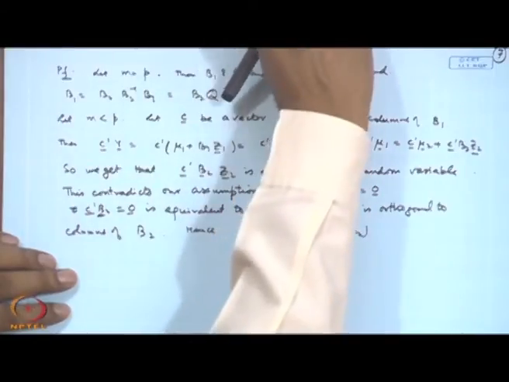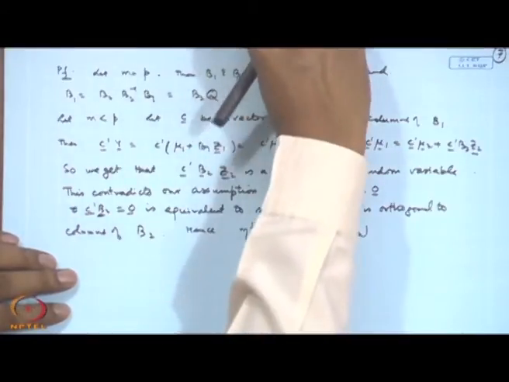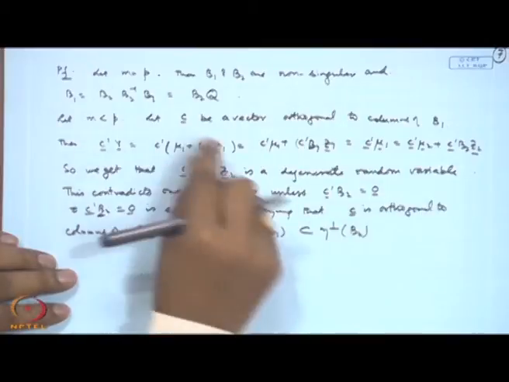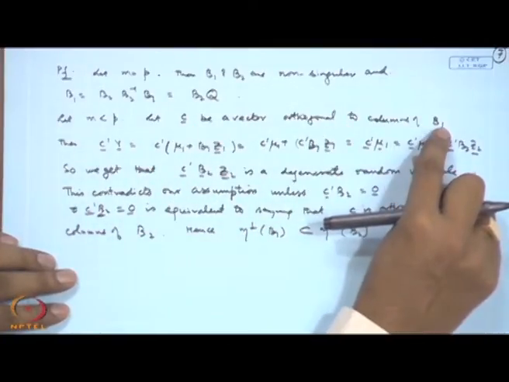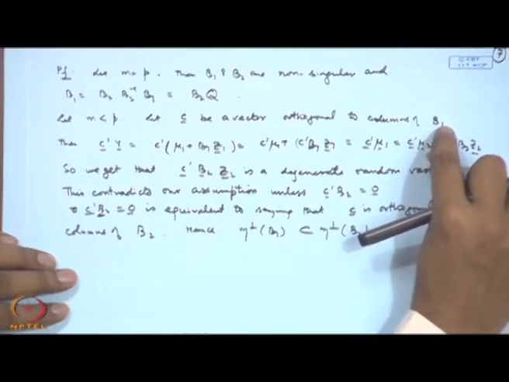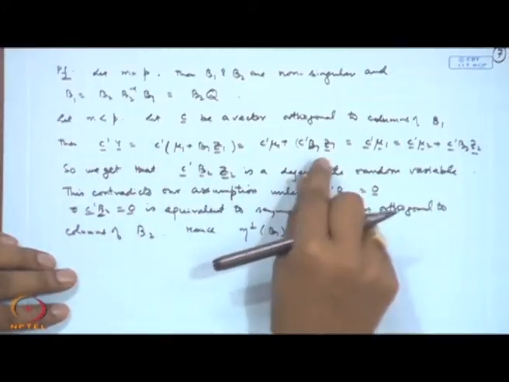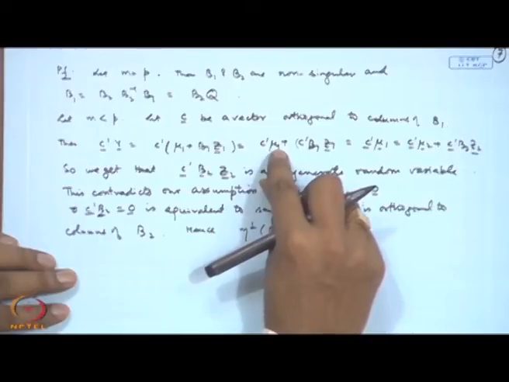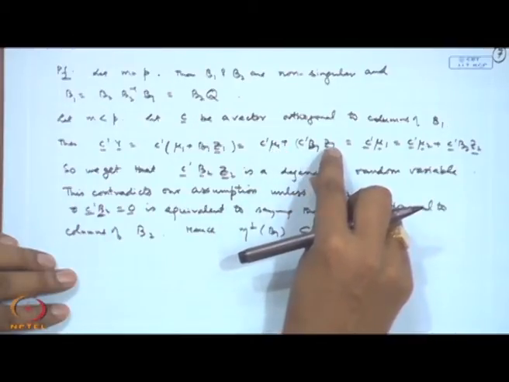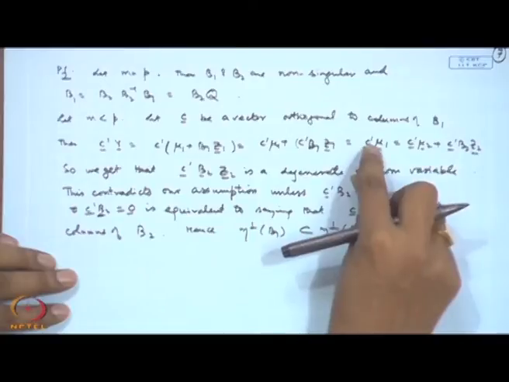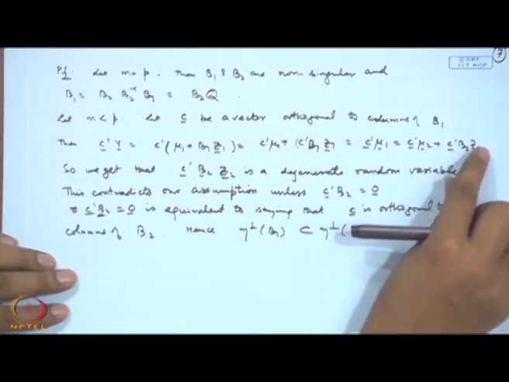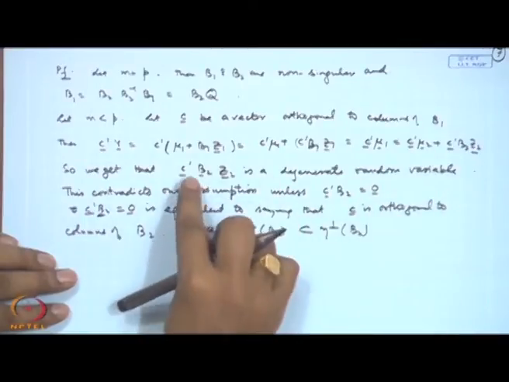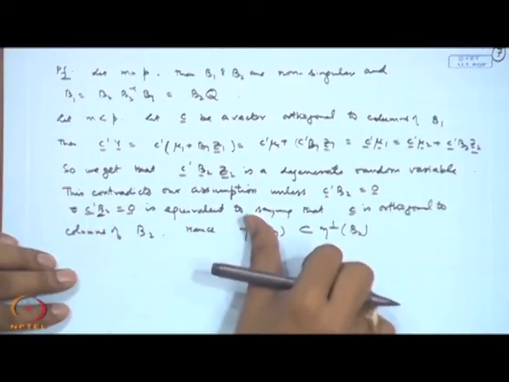Now, in this derivation I have taken B1 B2. I started with C to be a vector orthogonal to the columns of B1. In place of that, suppose I write B2 here, then this statement will change. Here I will get C prime mu 2 and here I will get B2 Z2. So, this will become C prime mu 2, and then I can write C prime mu 1 plus C prime B1 Z1. In that case, I will get the same statement in the reverse way.